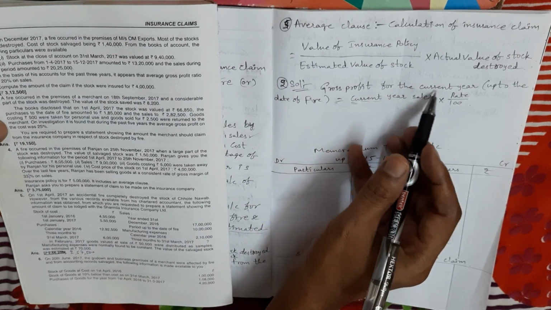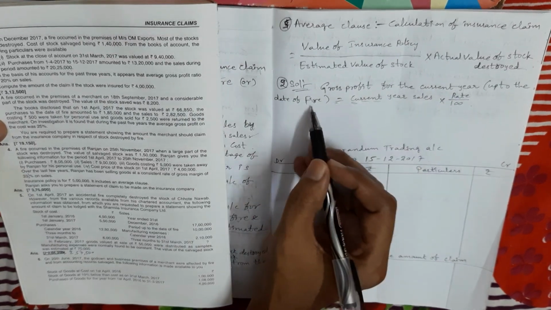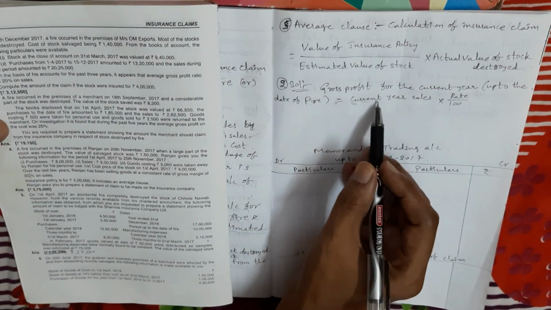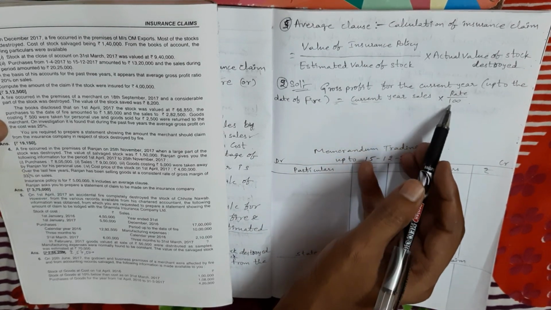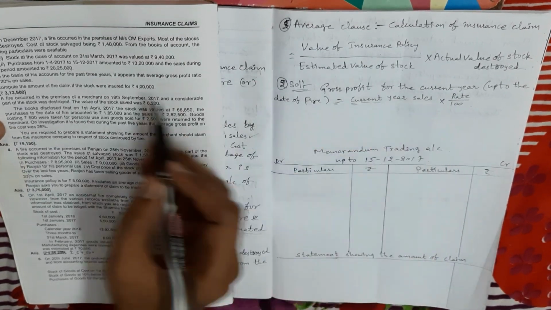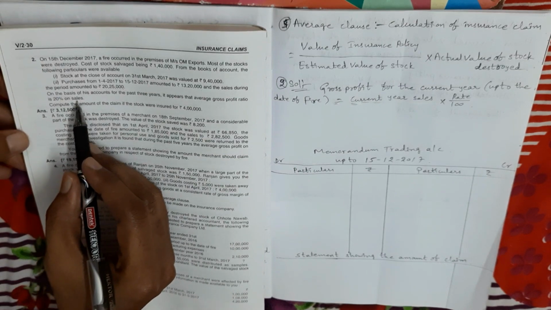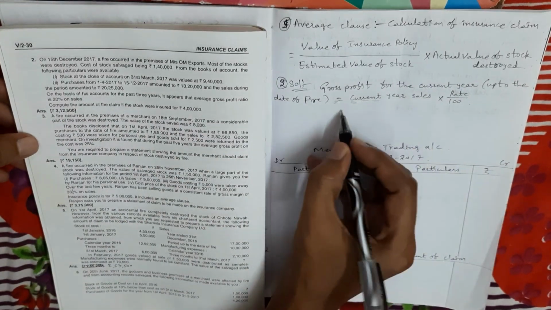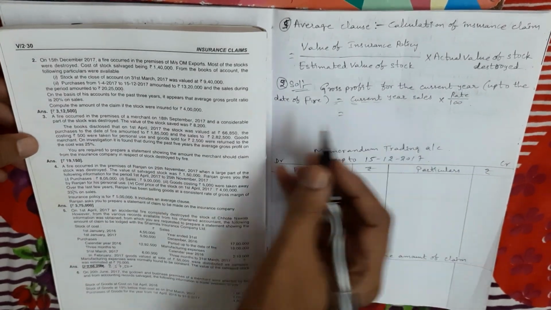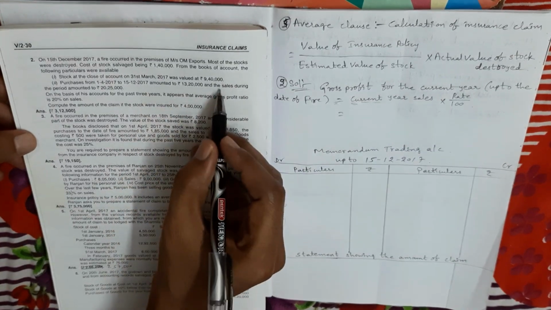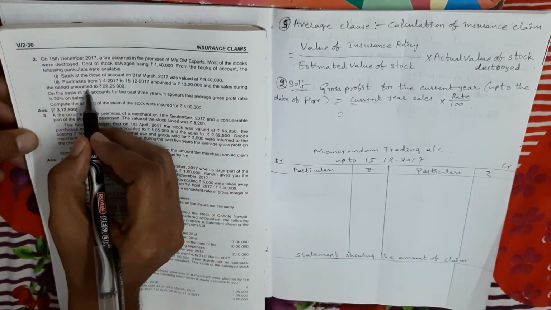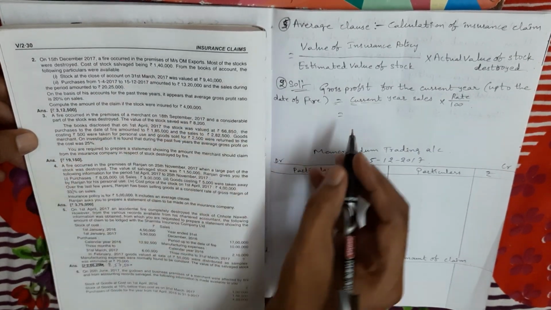Gross profit for the current year up to the date of fire is equal to current year sales into rate by 100. Why rate by 100? Because the question mentions on sales, so we take rate by 100. Current year sales are given in the problem: the sales during the period amounted to 20 lakhs 25,000.